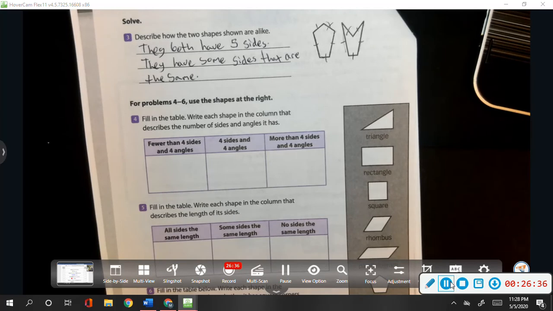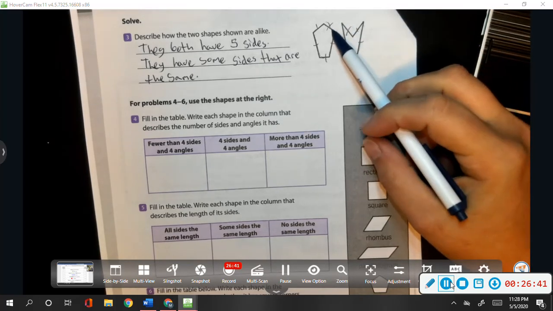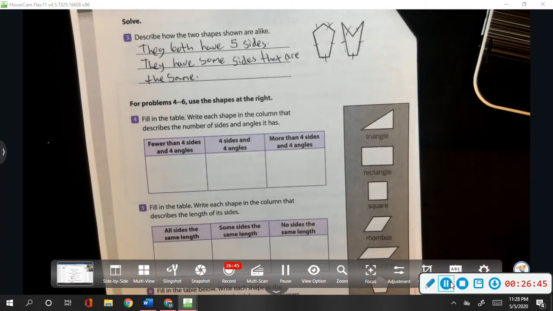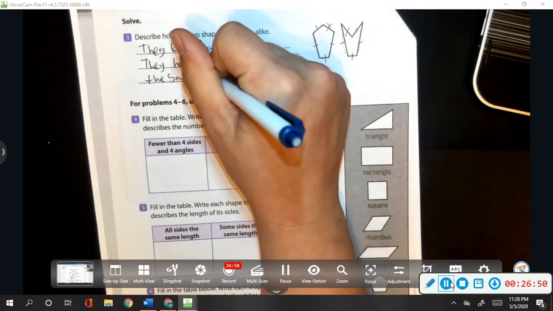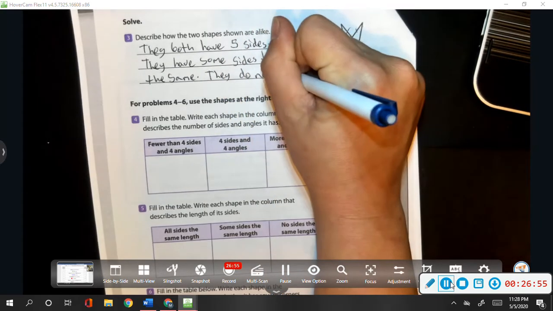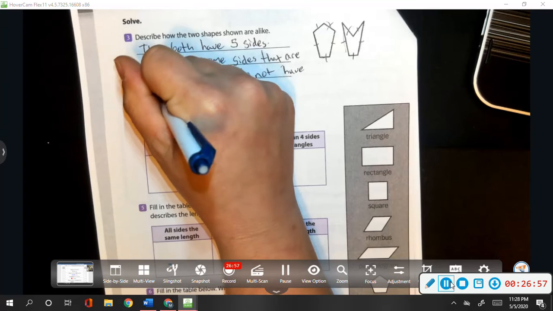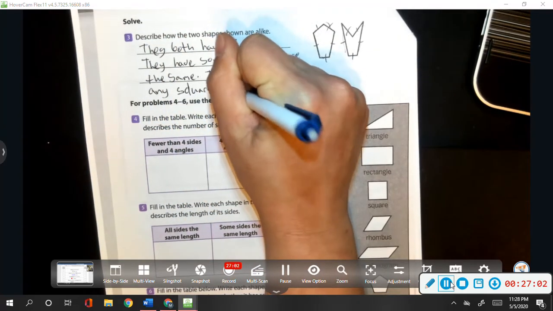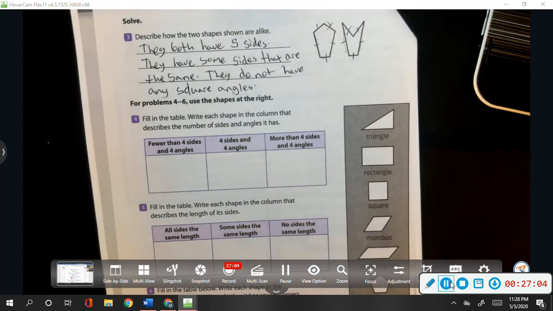And let's look lastly at our angles. Are these made up of square angles? Nope. No square angles there. They do not have any square angles. So remember, when you're describing shapes, you can also describe what they don't have that is the same. So you really have to go down that checklist.